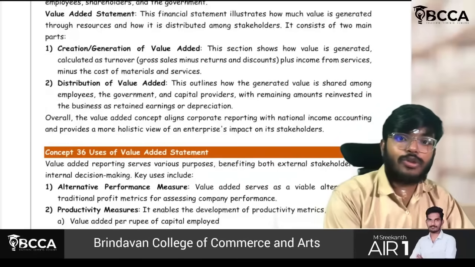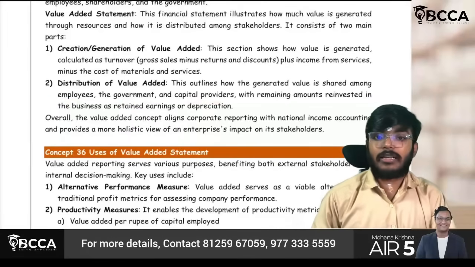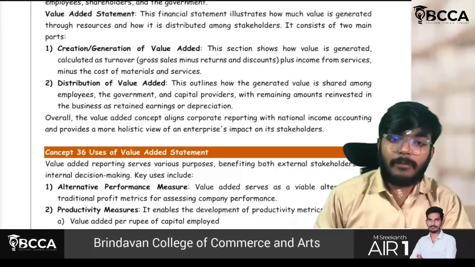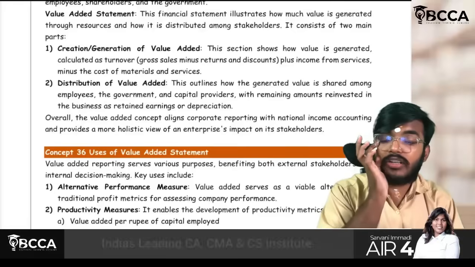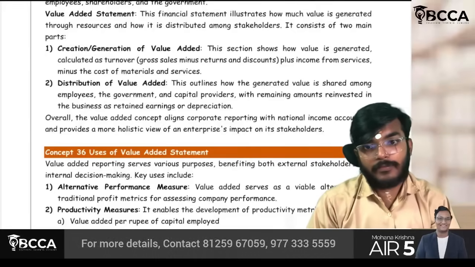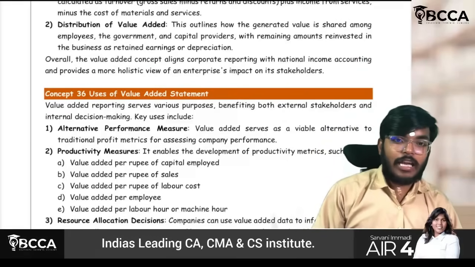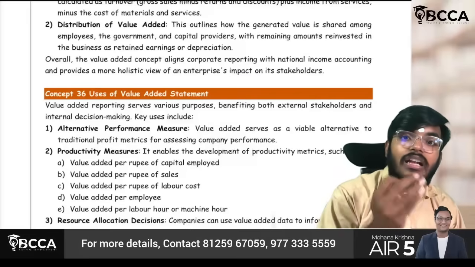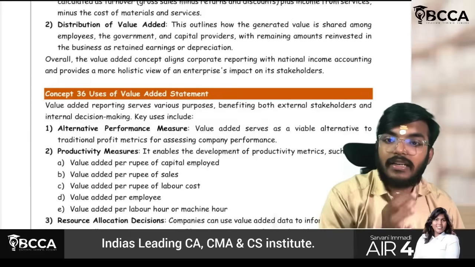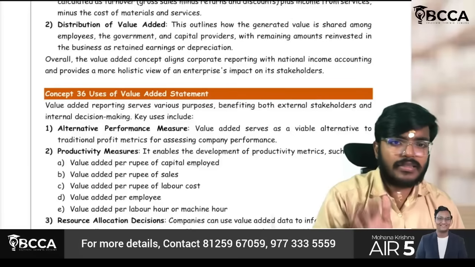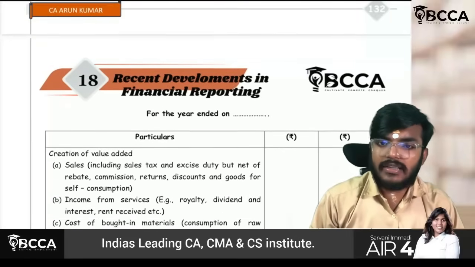Distribution will also be done to employees, government, and capital providers. Capital providers are any persons who have given debt to the company. The company will pay interest to that person, correct? That is value addition to the debt holders, so even that will be taken care of here. Overall, it is a kind of national income accounting. Not just the profit, it mainly focuses on other aspects, like the enterprise's impact on shareholders. Okay? Yes, sir. Understood. So we'll directly come to the format of the value added statement.